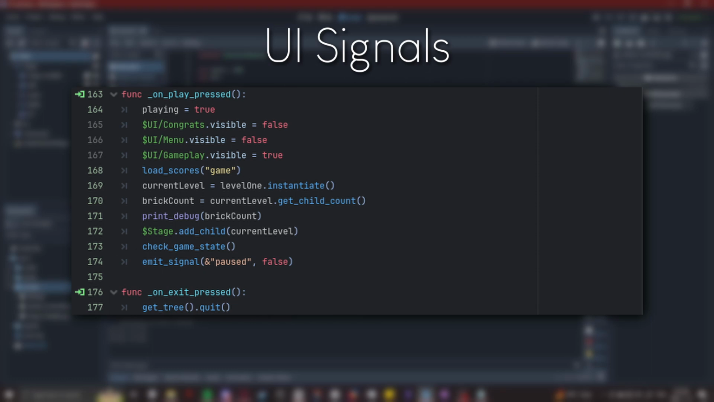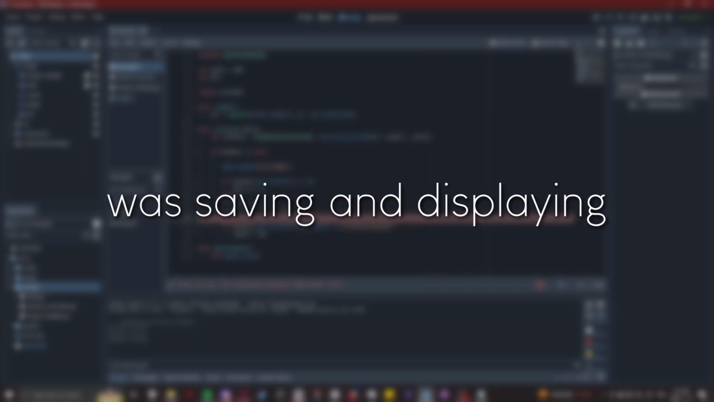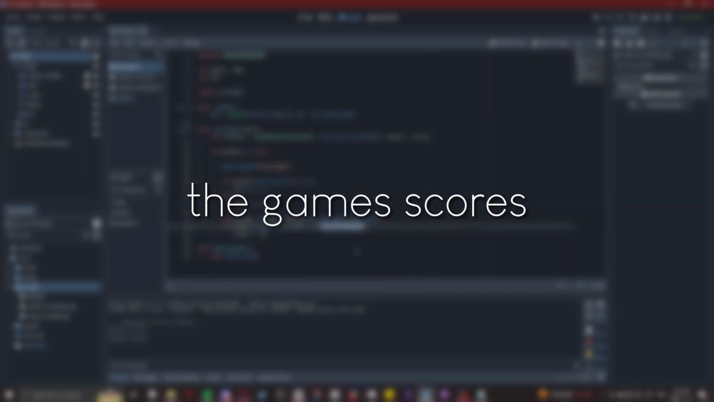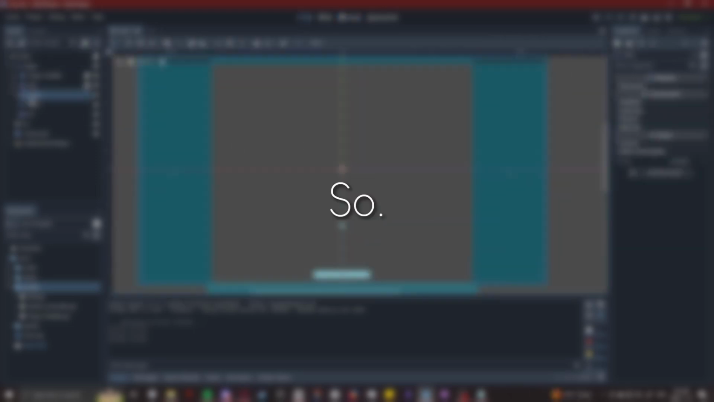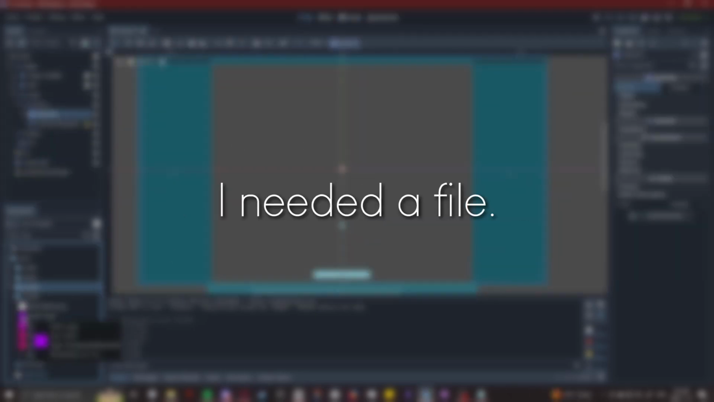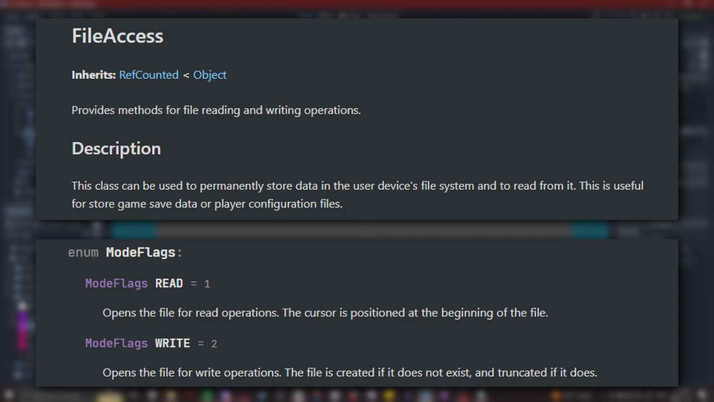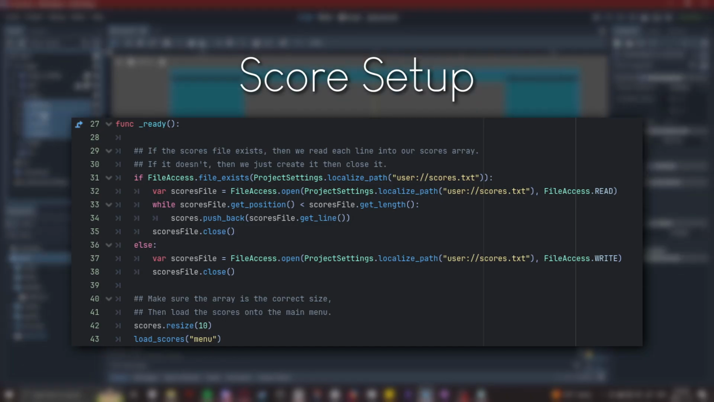The main UI wasn't too much more complicated than it was for Pong, just a play button, title, and an exit button. What was more complicated was saving and displaying the game's scores between sessions, which was a stretch goal for the project. So, to save the scores, I needed a file. Easy enough. Godot's file access class will create a file if you try to open a non-existent file in write mode. So, we check if it exists, create it if it doesn't, and load the scores into an array if it does, 1 per line.